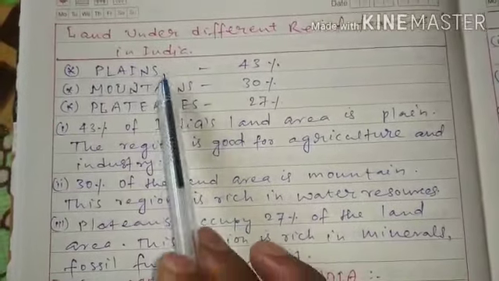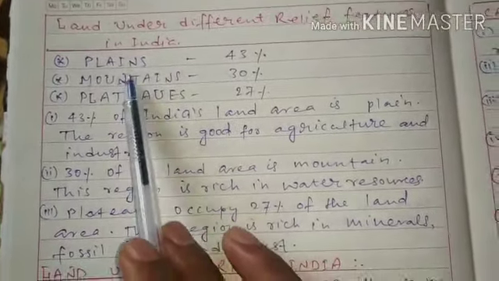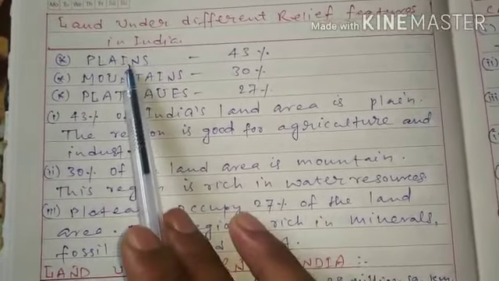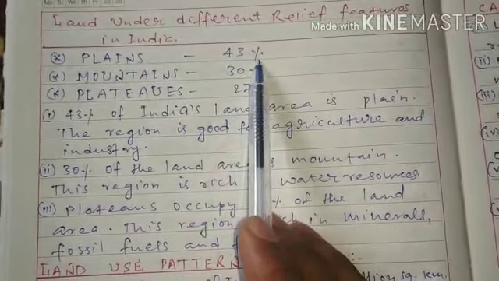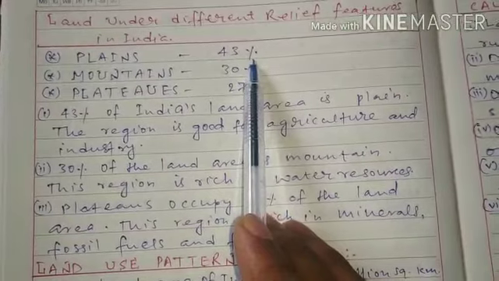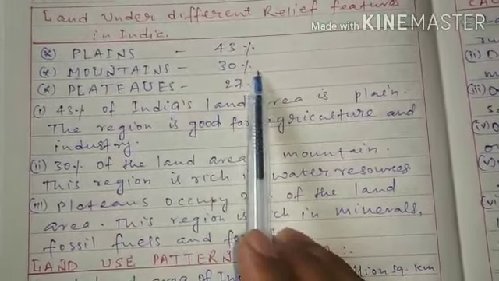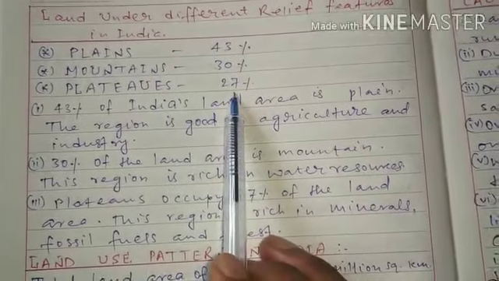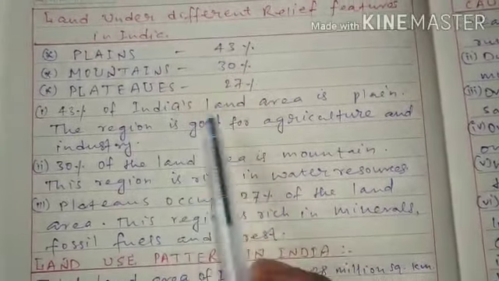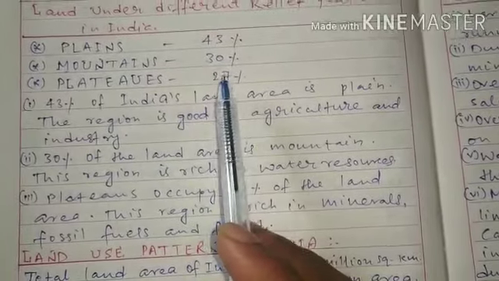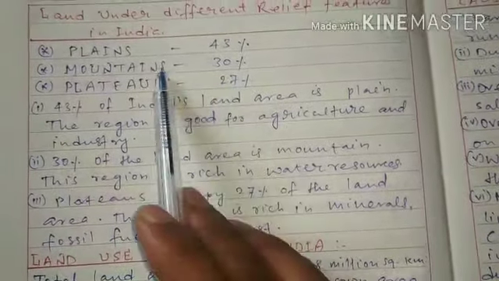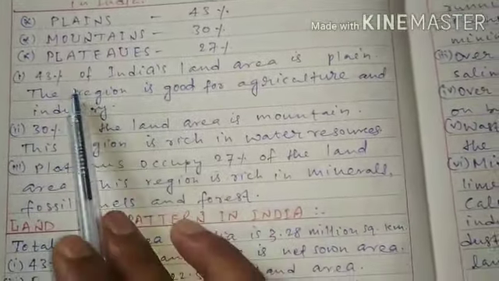We mainly have three relief features: plain, mountains and plateau. Plain contains 43% of the total geographical land of India. Mountain contains 30% and plateau contains 27%. So these are the percentages or proportions of land under different relief features of India.